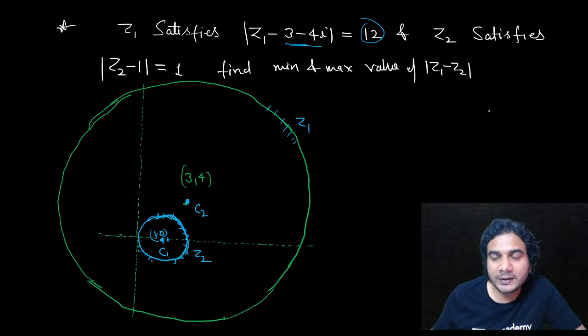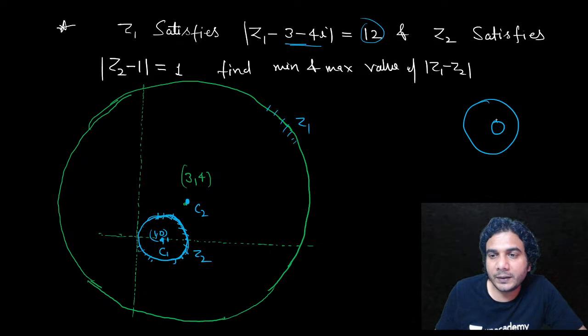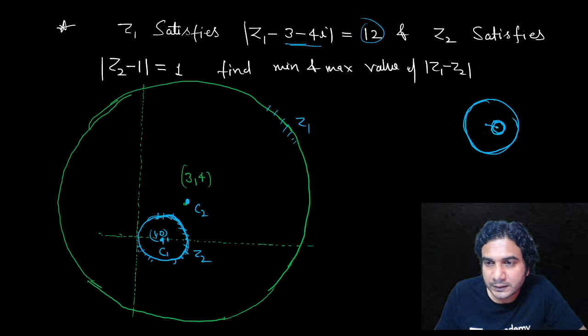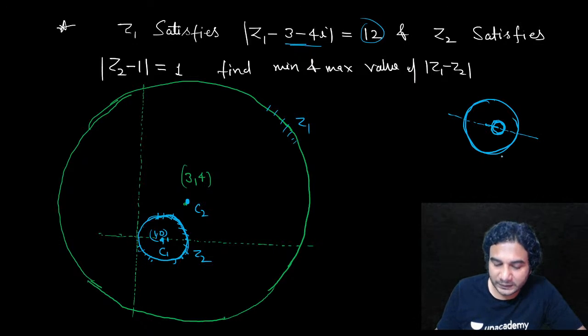So you need to find the distance between these two circles, right? Because z1 is on the outer circle and z2 is on the inner circle. And how to find the distance between these two circles, minimum and maximum? Join their centers. Along the line joining their centers, you'll get the minimum and maximum.